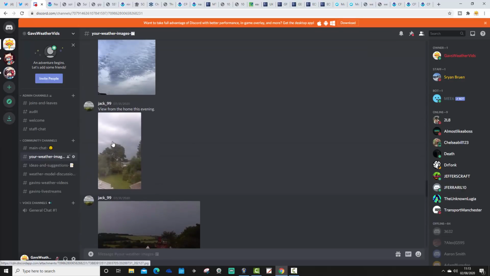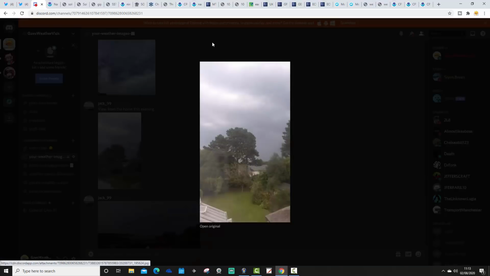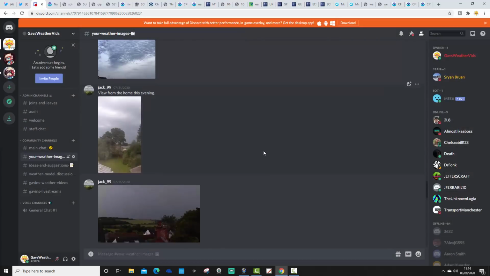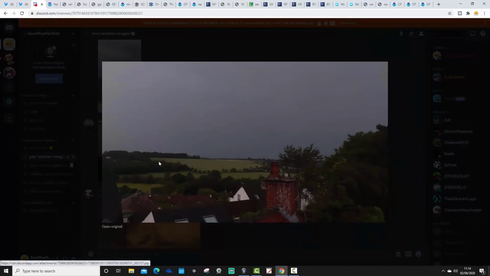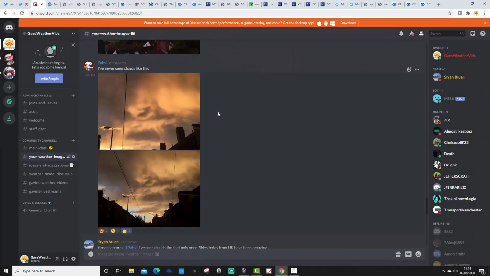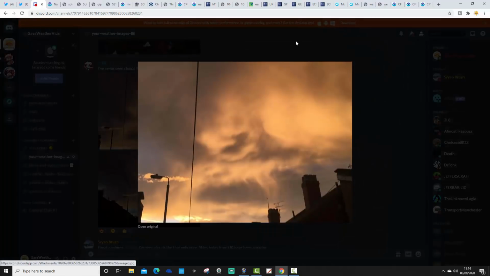Jack99 shared these two, so it looks like the weather was closing in on Friday evening where Jack99 is. Thundery, stormy looking clouds, classic cumulonimbus. I think Jack had a bit of a storm late on Friday evening. Savvy shared these ones from North Wales.